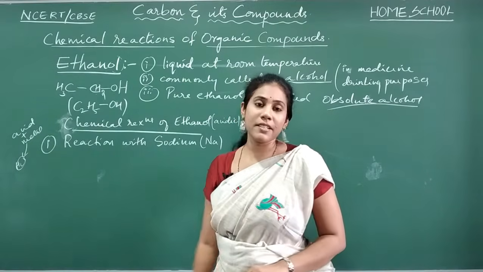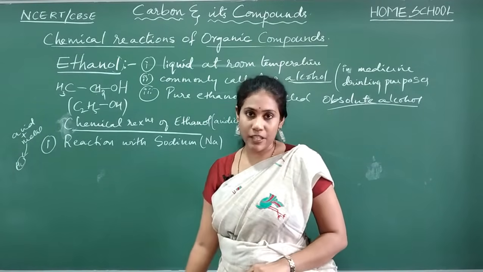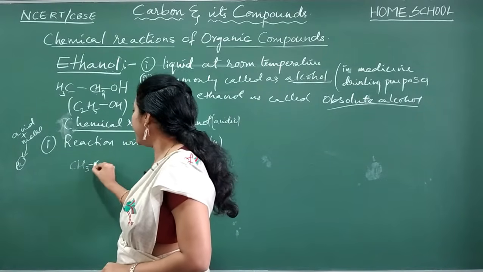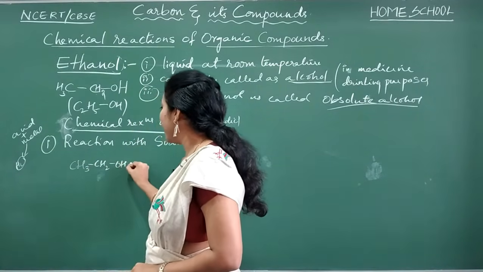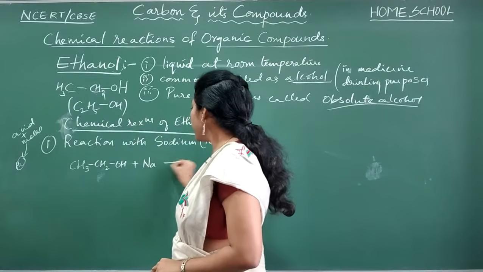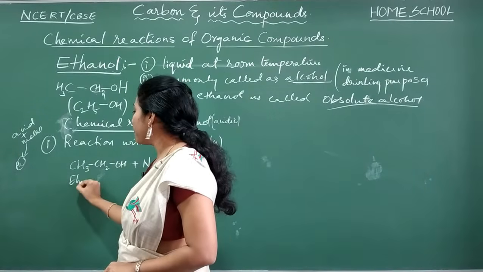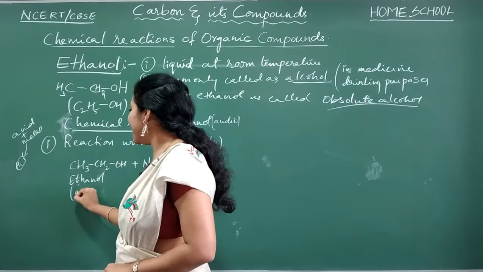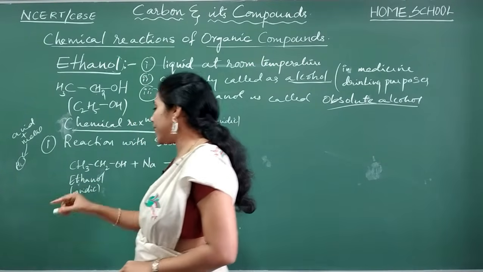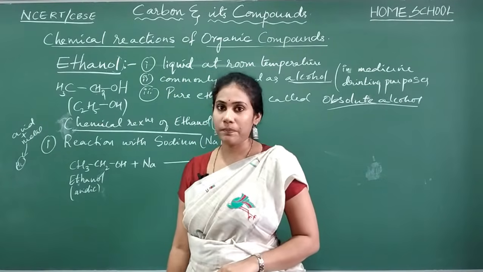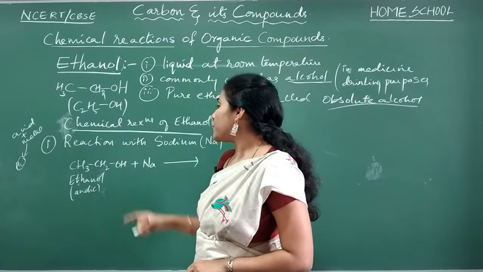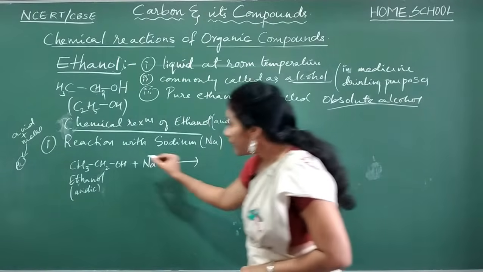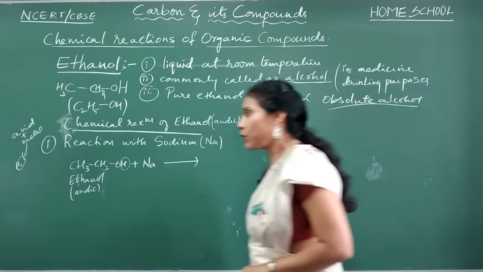So the same thing happens here. Let us try to write the reaction now. CH3CH2OH, I will add sodium. This is our ethanol, and ethanol is acidic in nature here. We are explaining the acidic nature of ethanol. So when it reacts with the sodium, you will get salt and hydrogen gas. This hydrogen will come out as hydrogen gas.